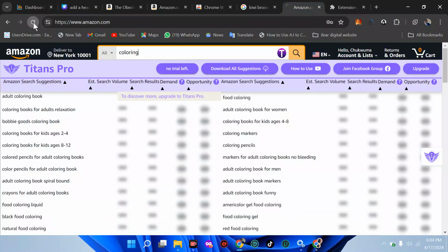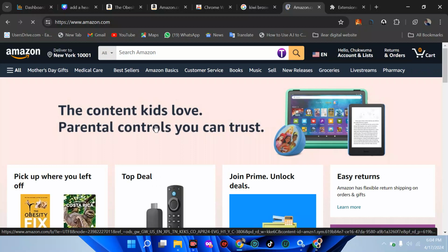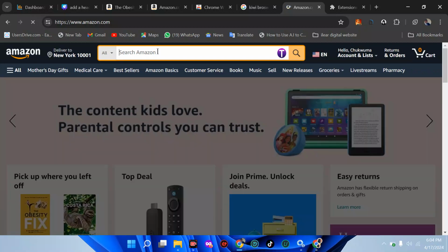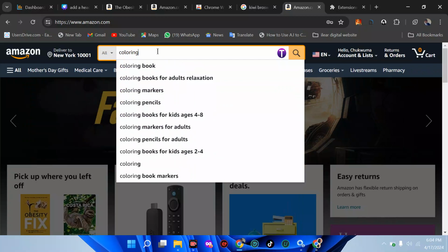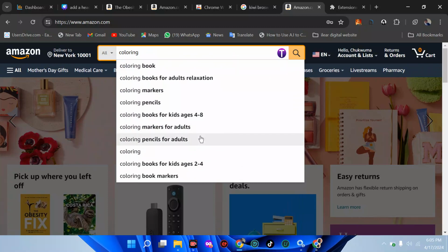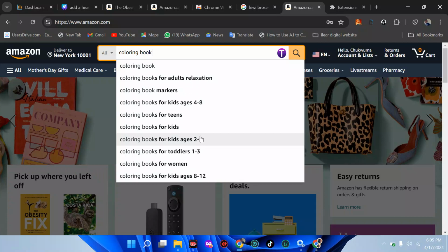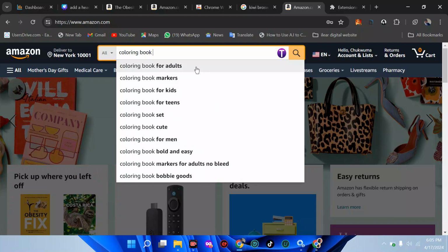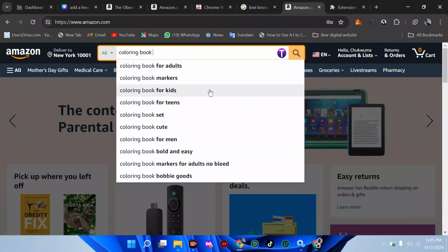So let's just reload this and see if this stuff is going to go away. So over here now we have the coloring. Yes, so let's come straight to the coloring and click on search again. Now we just have coloring book for adults. There is no other suggestion in this place. And there are tons and tons. So even though we write coloring book, put space, you are going to see the only suggestion we have is 1, 2, 3, 4, 5, 6, 7, 8, 9, 10. Just 10 suggestions from Amazon website.